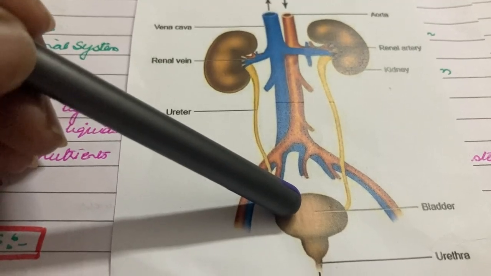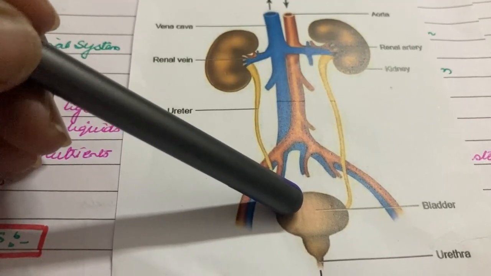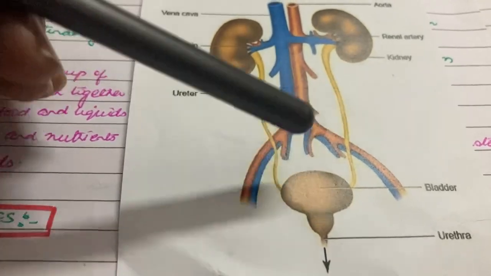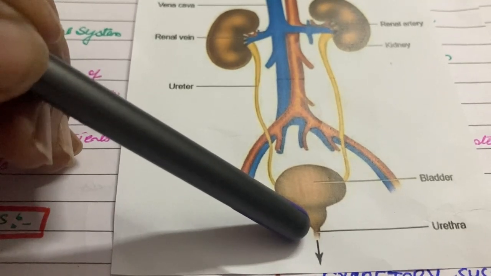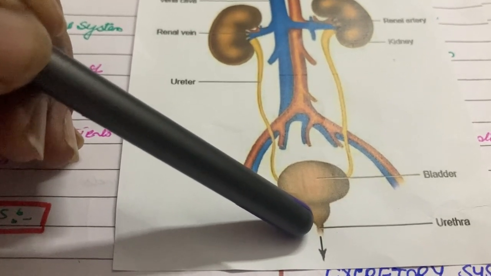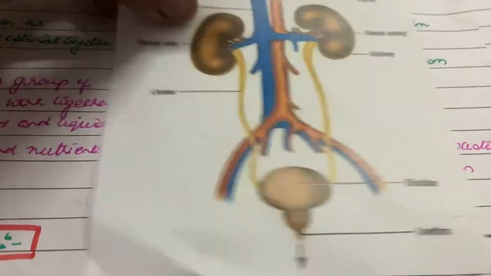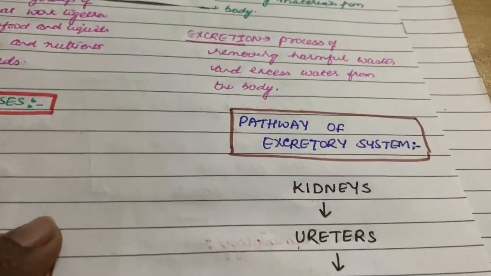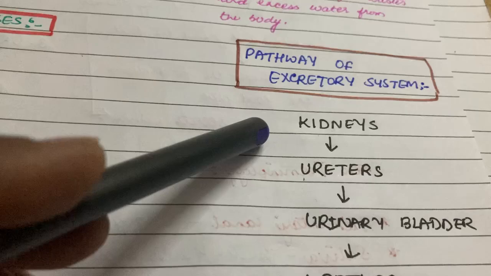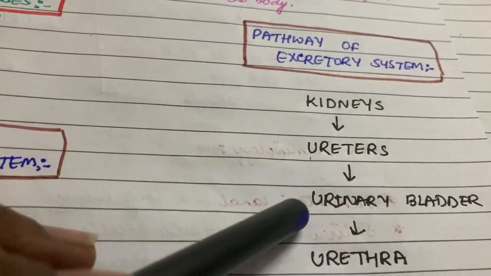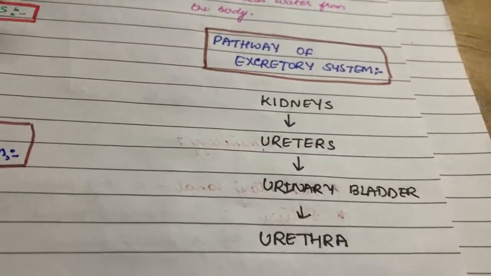The urine is stored in the urinary bladder, and when the urinary bladder is filled, the urethra helps us to remove that urine from our body. Yes, so quickly have a look. What's the pathway of the excretory system? That's kidneys, ureters, urinary bladder and urethra.